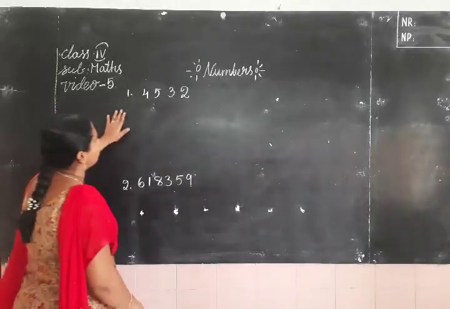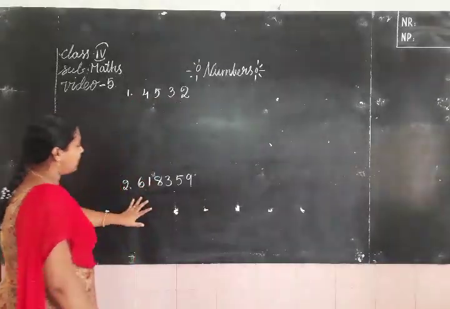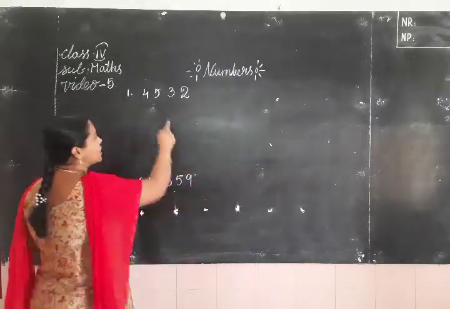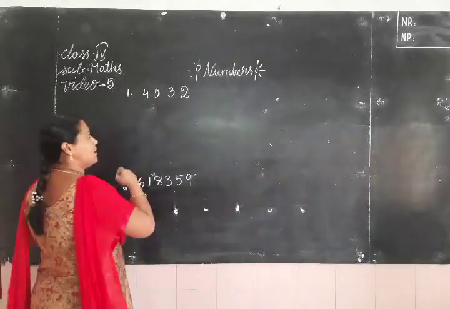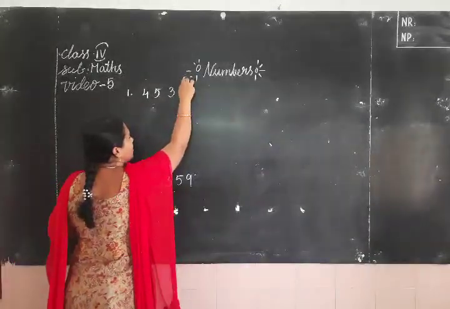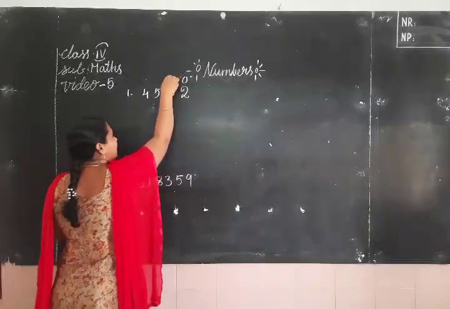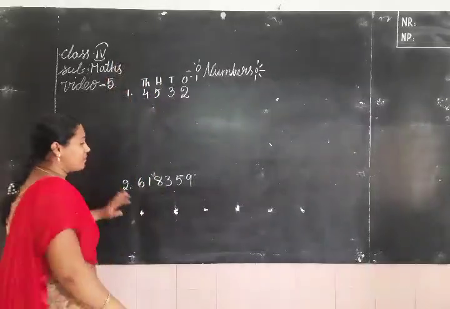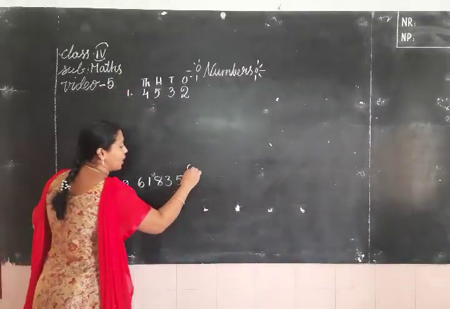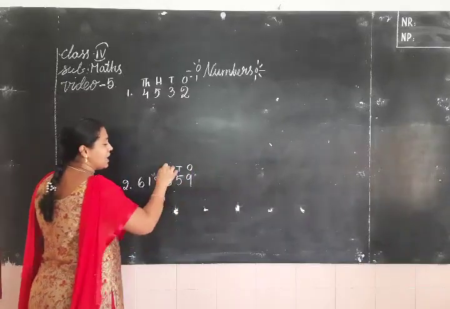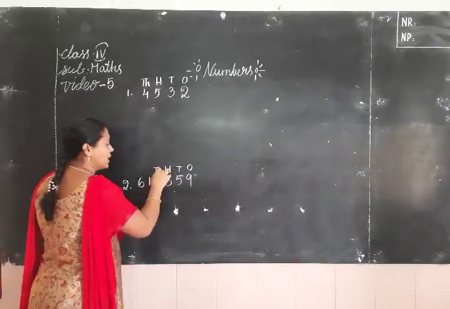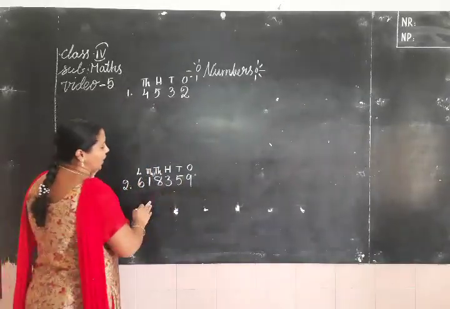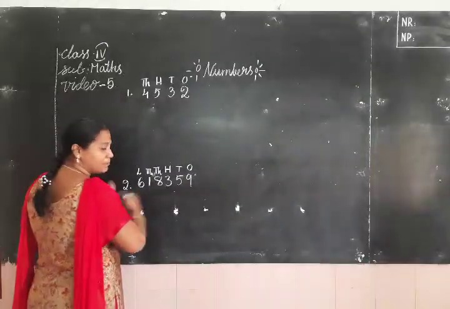All of you read the number 4,532 and 6,18,359. First of all, we write the place values of these numbers. Come on, tell me: ones, tens, hundreds and thousands. Coming to this number also: ones, tens, hundreds, thousands, ten thousands and lakhs.